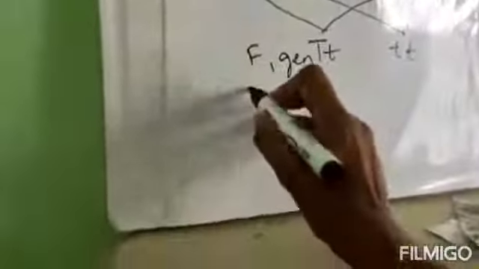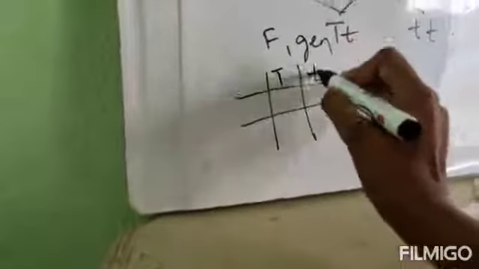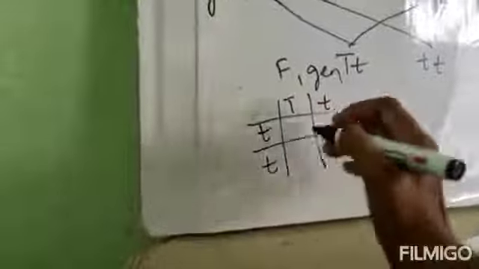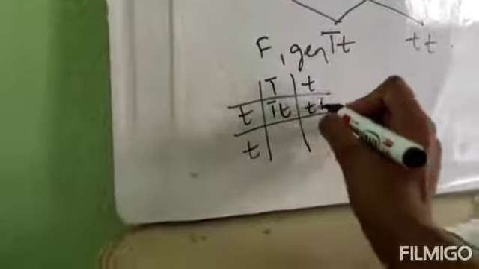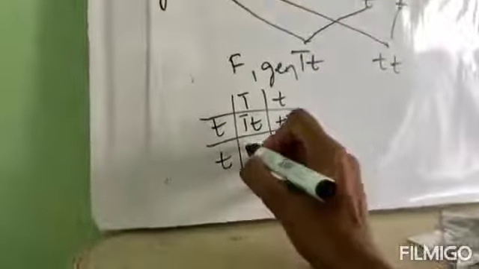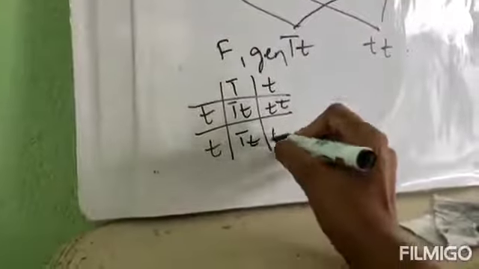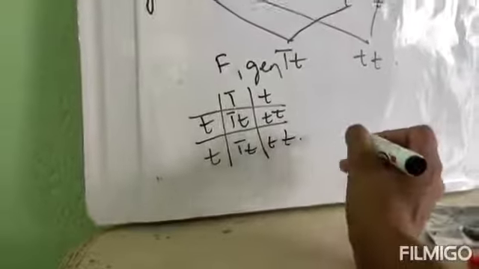In order to get the F2 generation, you have to do the checkerboard. Capital T, small t, small t, small t. Okay, so this is it.